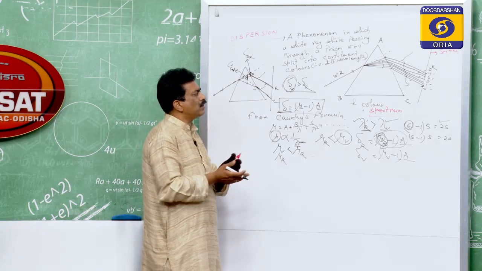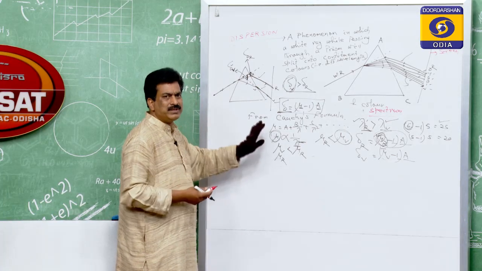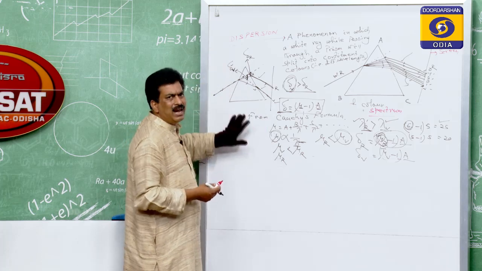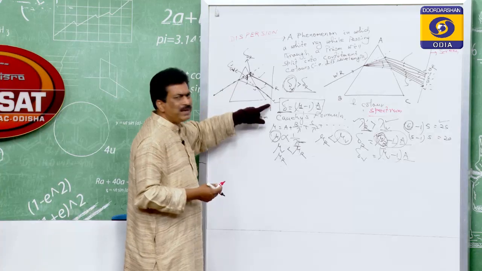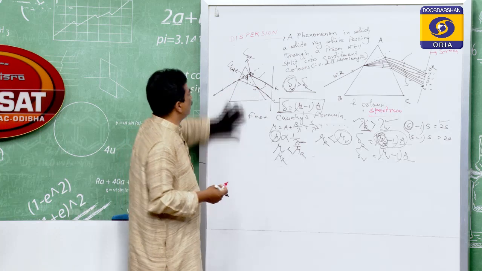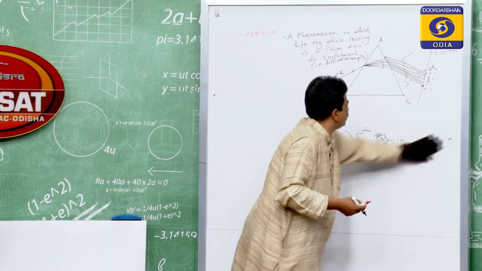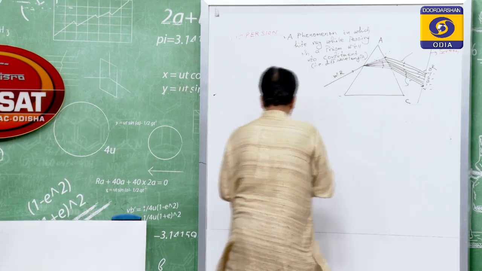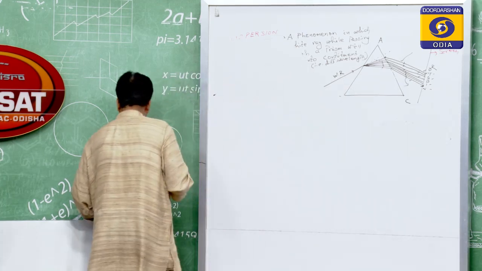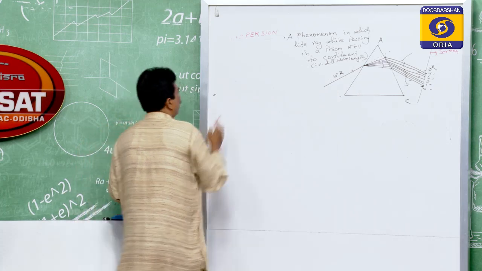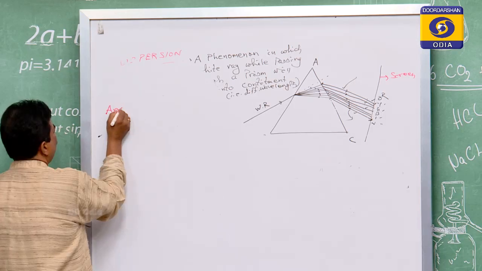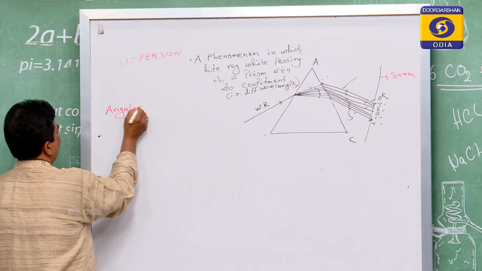So this is the phenomenon, and it deals with the concrete idea of how a white ray is split into its 7 constituent colors. Dealing with this, we will discuss another 2 terms which are associated with it. One of the terms is angular dispersion.